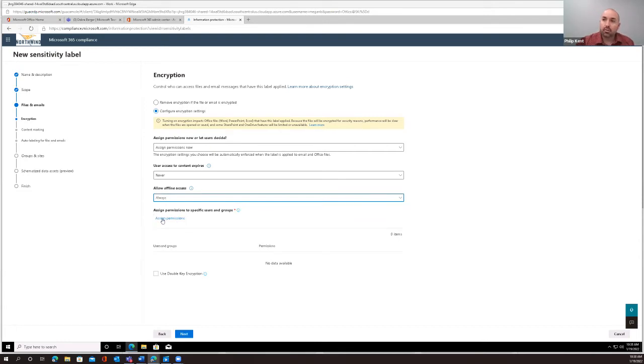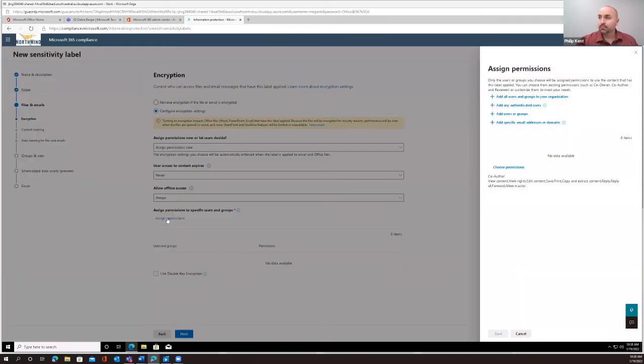Okay, so what I want to do is go to that one, where it's the blue lettering there. Go ahead and click that, assign permissions. And this blade will pop up, and on the very top, it's basically where you can click the entire group of your organization, right? So we're in the Contoso company, right? This is our make-believe company today.